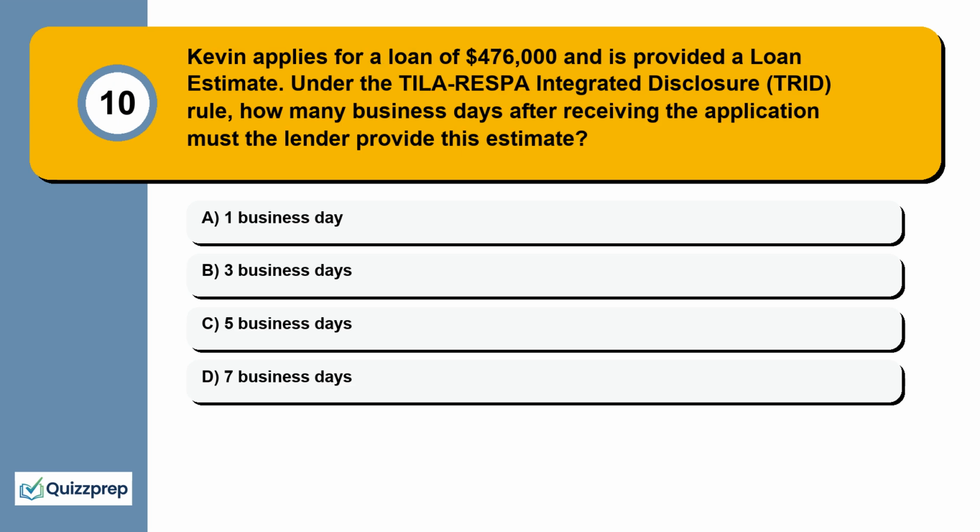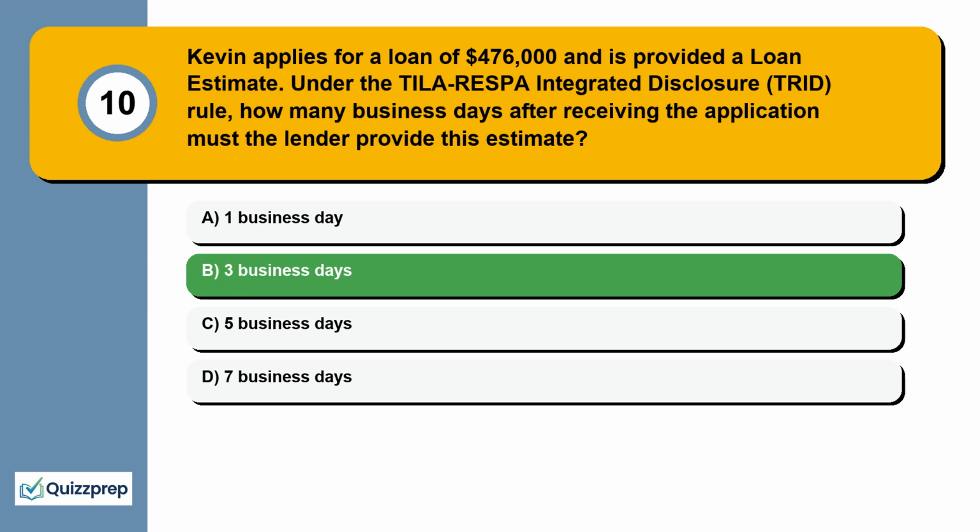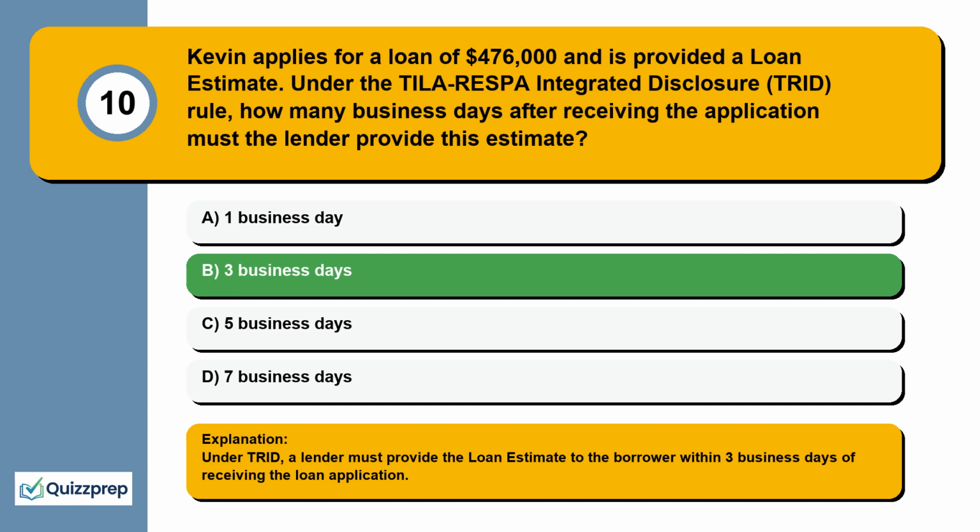Question 10. Kevin applies for a loan of $476,000 and is provided a loan estimate. Under the TILA-RESPA Integrated Disclosure (TRID) rule, how many business days after receiving the application must the lender provide this estimate? 1 business day, 3 business days, 5 business days, 7 business days. Under TRID, a lender must provide the loan estimate to the borrower within 3 business days of receiving the loan application.